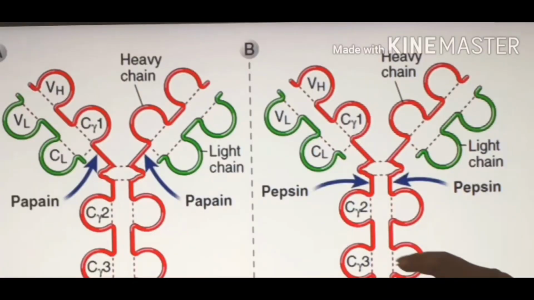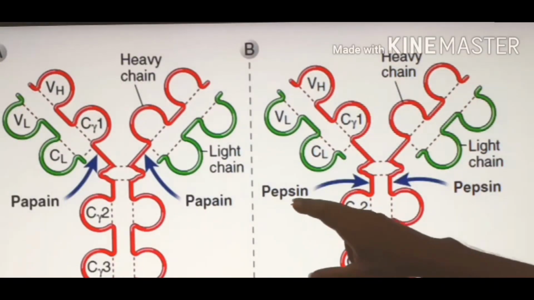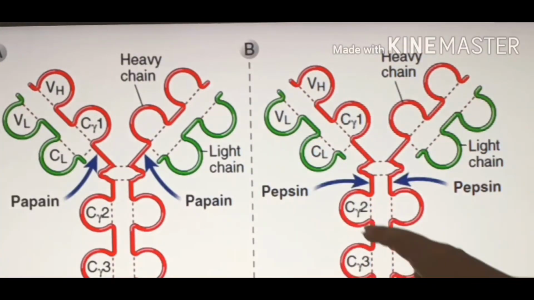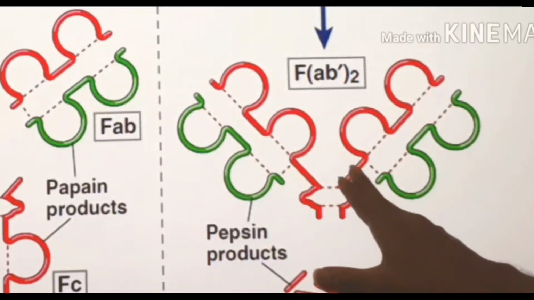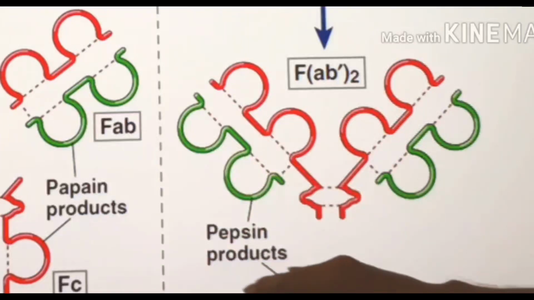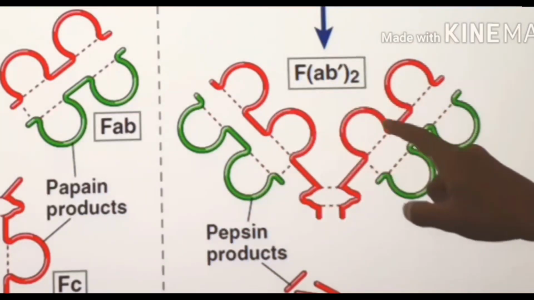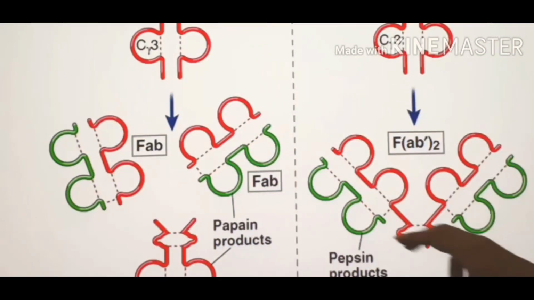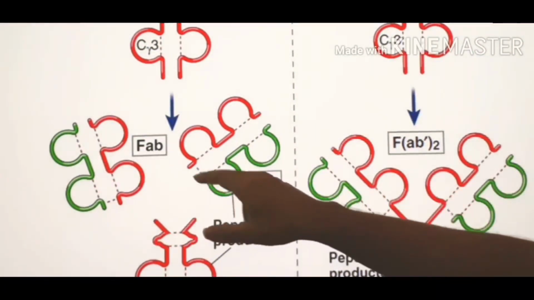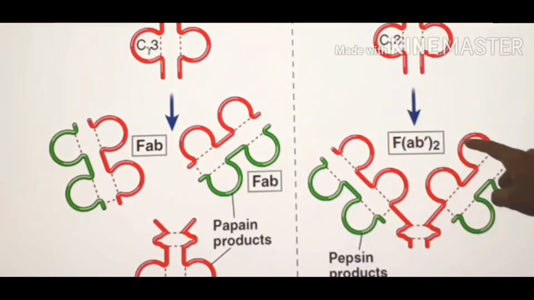And if the antibody is digested with pepsin enzyme, the enzyme cuts the antibody here so that 2 FABs can join, and the rest of the Fc portion is digested. So one segment was found called F(ab')2. In this case, I want to mention that a single FAB cannot bind with antigen, but this F(ab')2